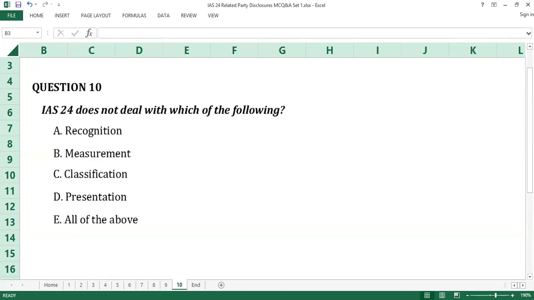Question number 10. IAS 24 does not deal with which of the following? A, recognition. B, measurement. C, classification. D, presentation. E, all of the above. Time counts.